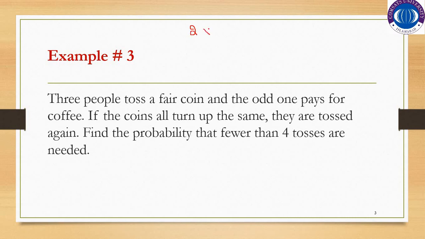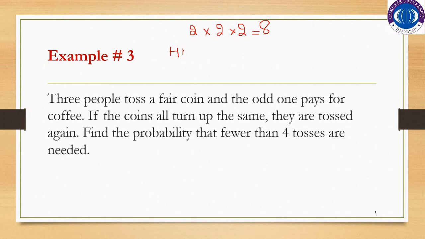And if 3 people toss a coin, the total number of outcomes will be 8. And they are saying that the odd one pays for the coffee. As you know, when you toss a coin, you will get 2 possible outcomes, head or tail. So 3 people are tossing a coin.